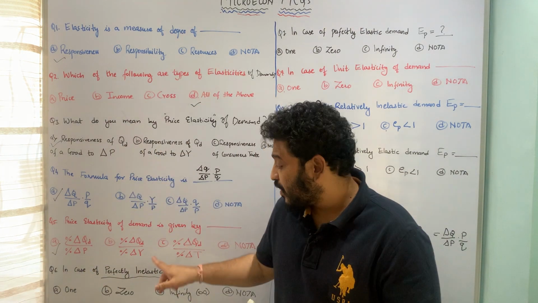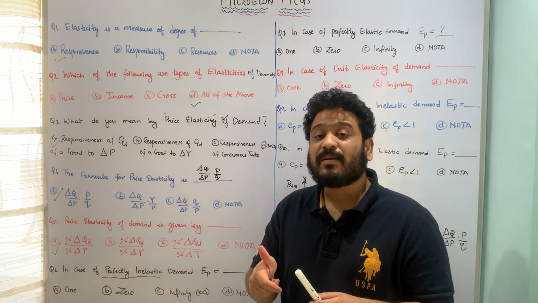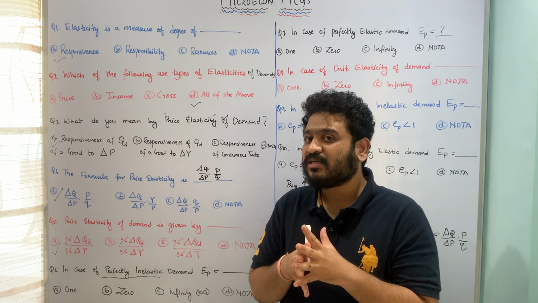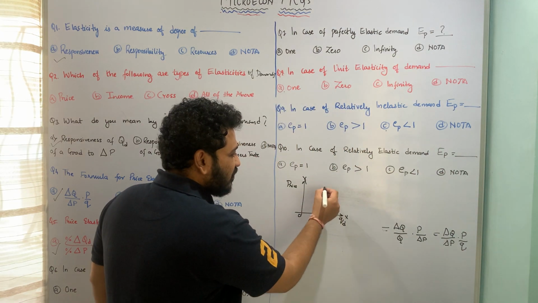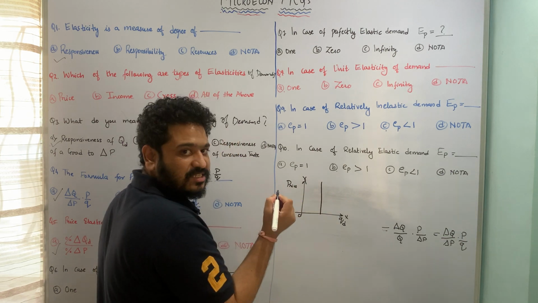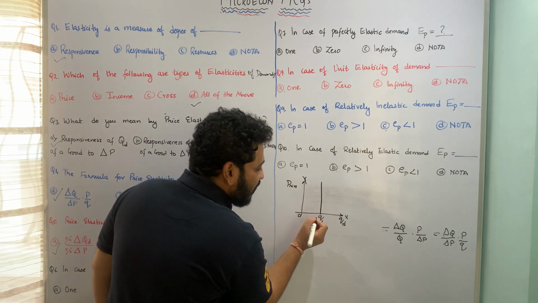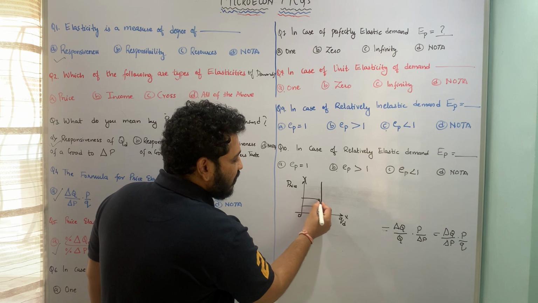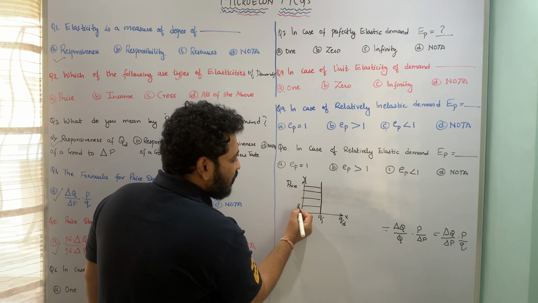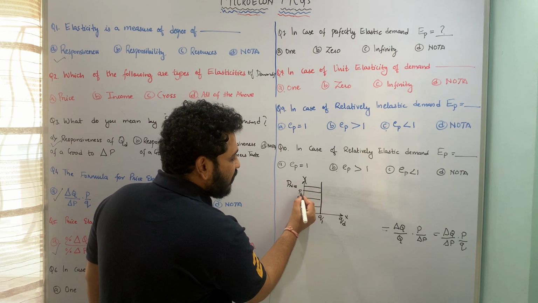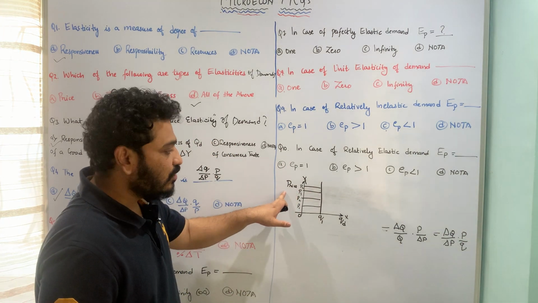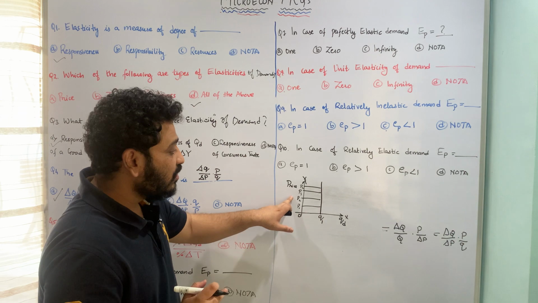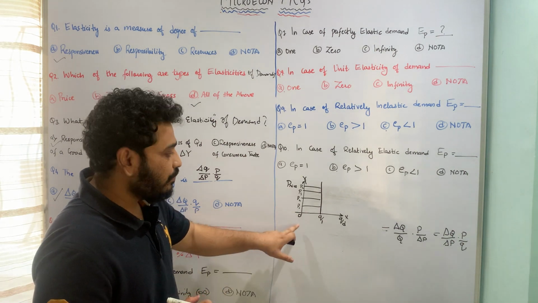Now for perfectly inelastic demand, whatever the change in price, my quantity demanded is going to remain the same, and the curve is going to look like this. Earlier the price was P1, now it is P2, now P3, now P4. The price of that particular good is changing, but the quantity demanded is remaining the same.